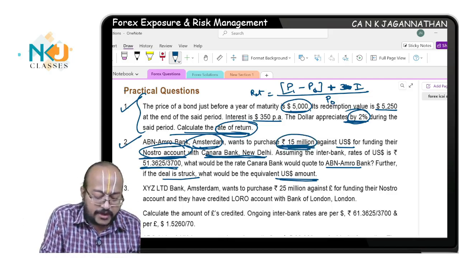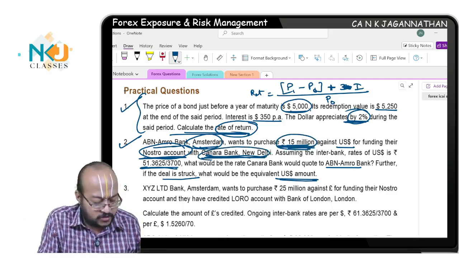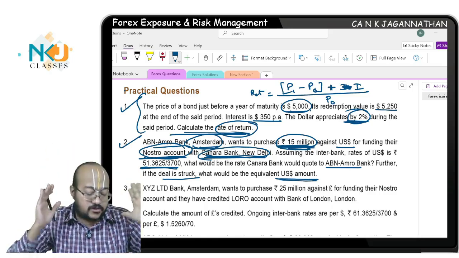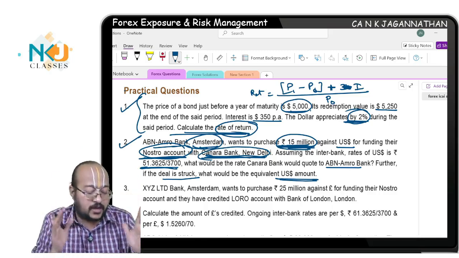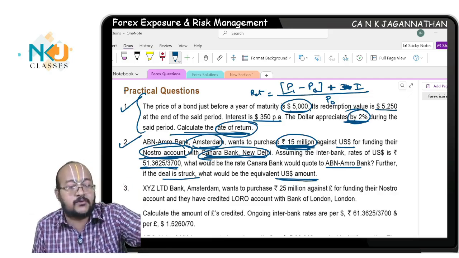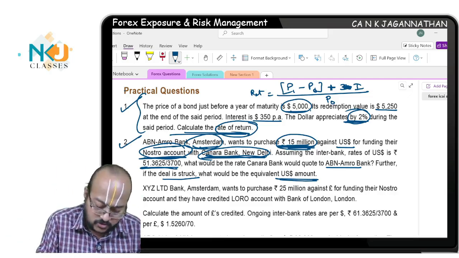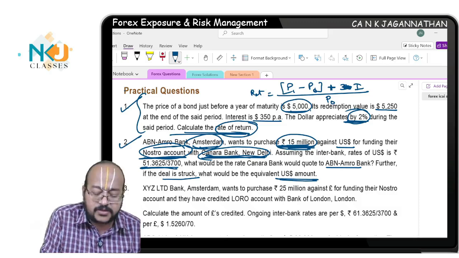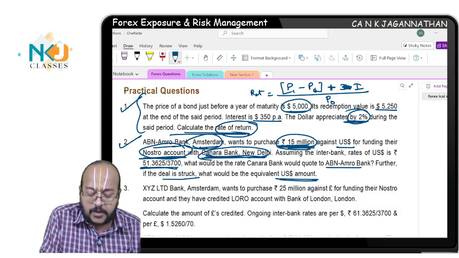This rupee account it opens in Canara Bank, so from the perspective of the Dutch based bank, ABN AMRO Bank, this is nothing but a Nostro account. Are you understanding? So in very simple terms, that is what the question requires. It wants to purchase 15 million rupees by paying US dollars. Are you listening?